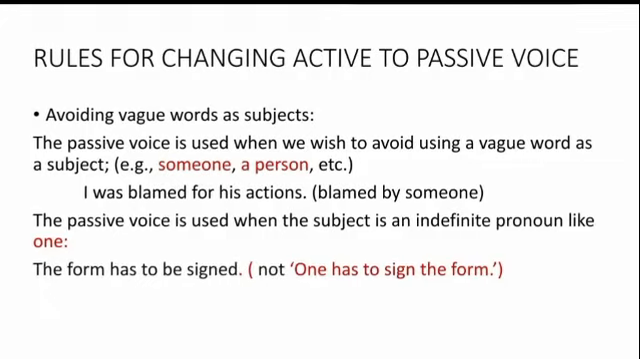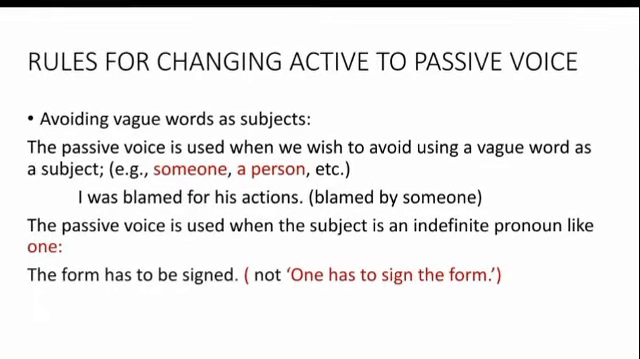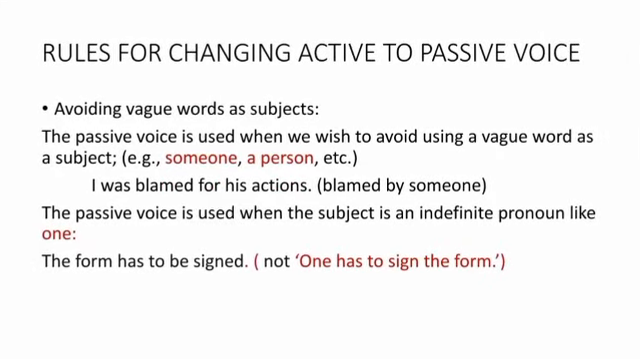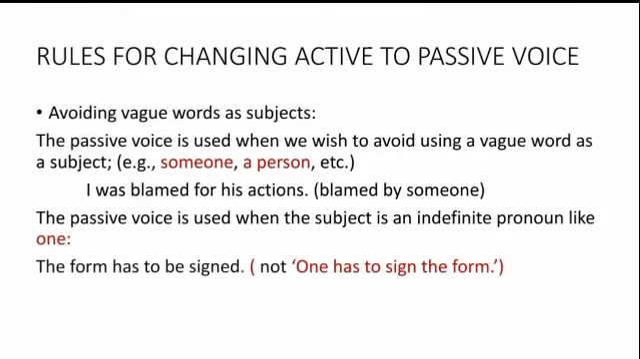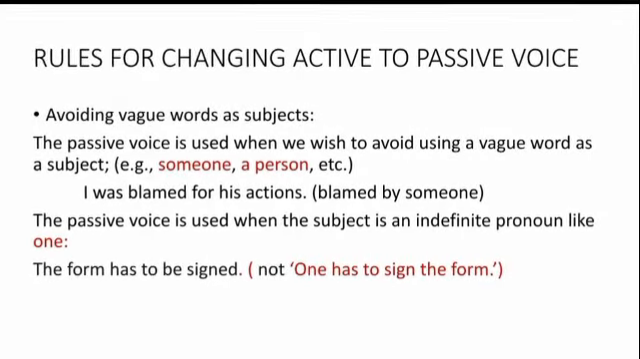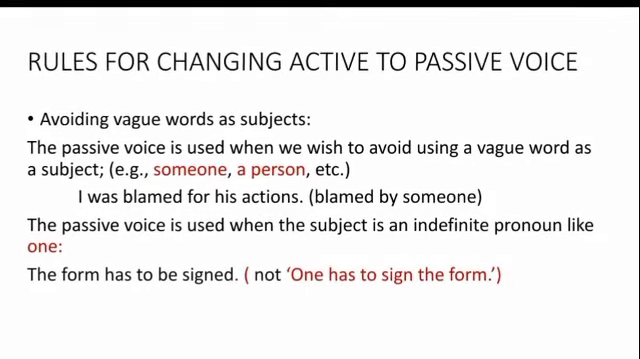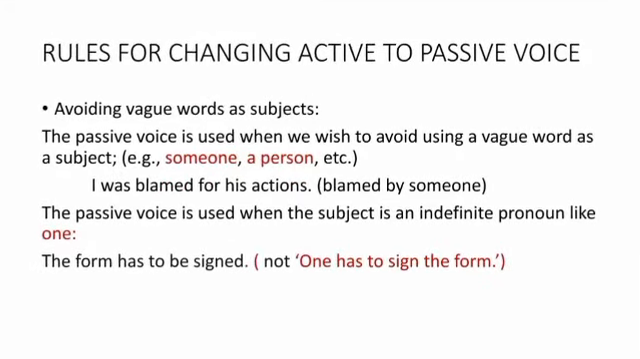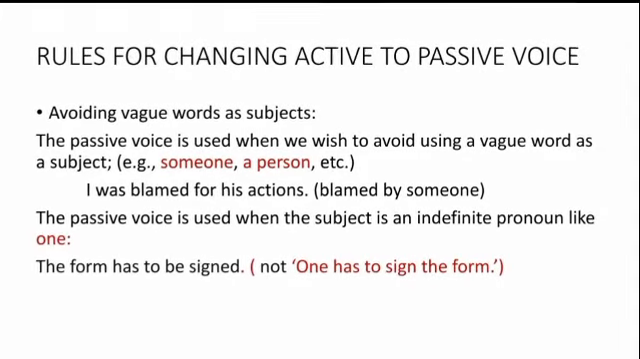For example, I was blamed for his actions. This passive voice is better than saying someone blamed me for his actions. Here this someone is not clear. Who blamed me? It is not expressed. In such situations, it is better to use passive voice.